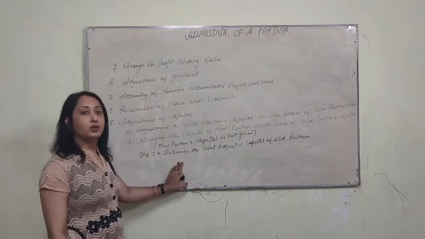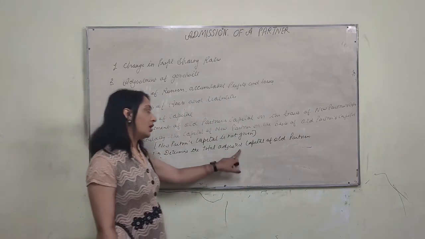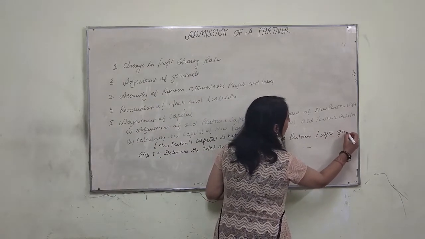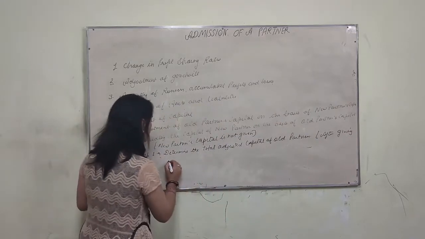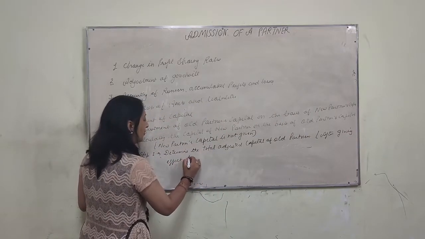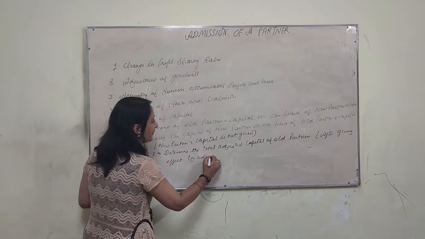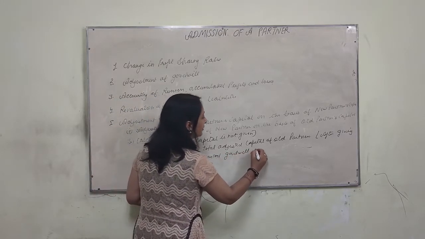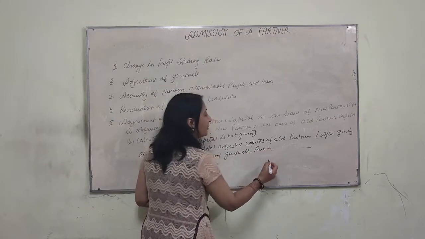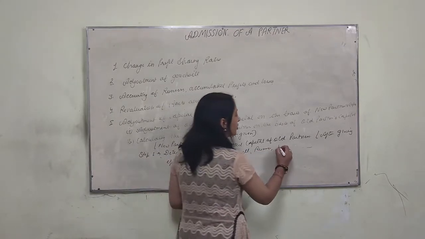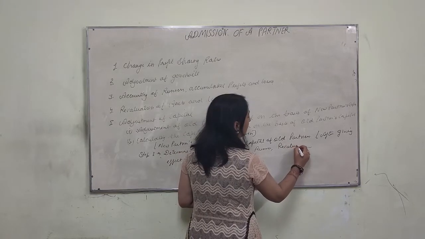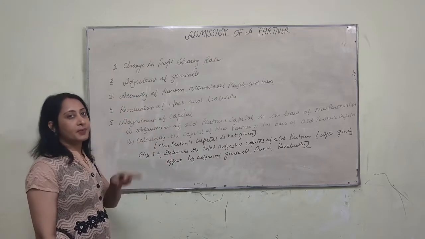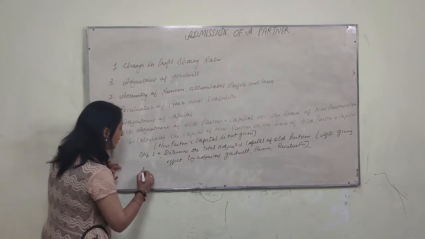In the first step, we will find out the total adjusted capital of all the partners after giving effect to adjusted goodwill, reserve, and profit and loss on revaluation.